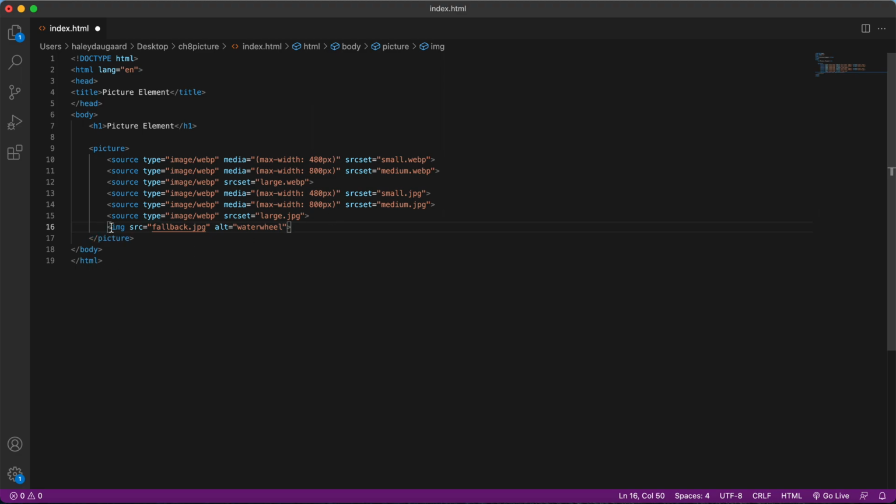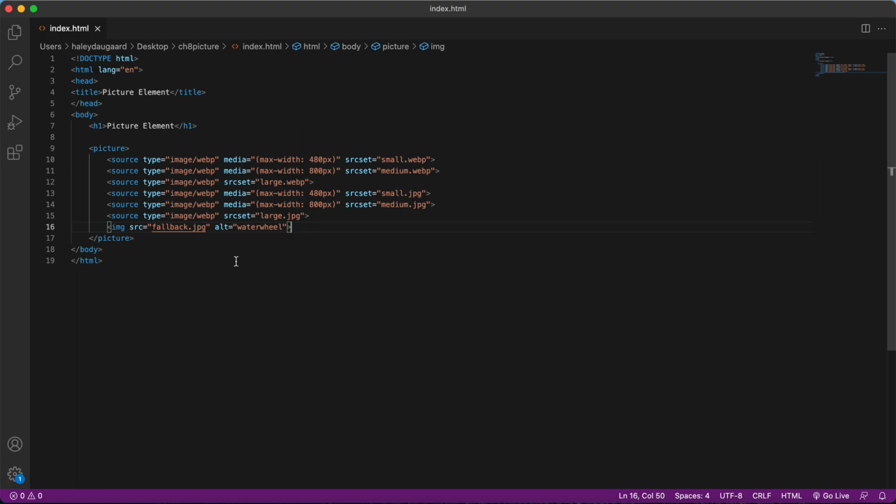And this image is going to be the default image that shows up if none of these other images from the sources are compatible with the web browser, or if a condition's not right, or the browser just doesn't know what else to do, it's going to fall back and just display this image instead. So that's why we're putting that in there.